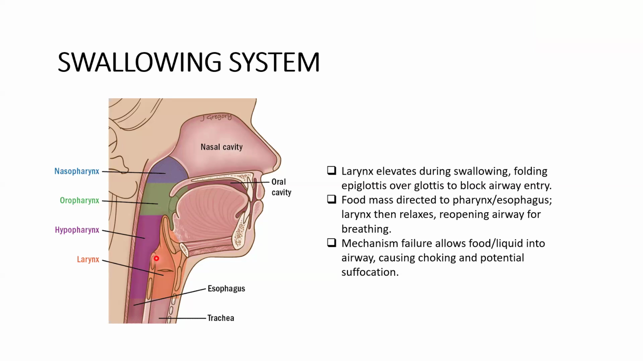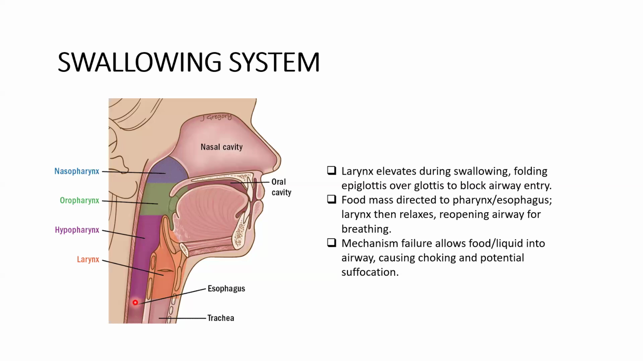So during swallowing, the larynx in here will move upward, causing the epiglottis to fall down and cover the entrance to the larynx. This action prevents food or liquid from entering the airway and directs it safely into the pharynx and esophagus in here. This mechanism protects the respiratory tract and ensures breathing is not interrupted by food entering the